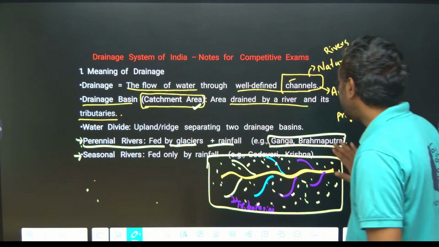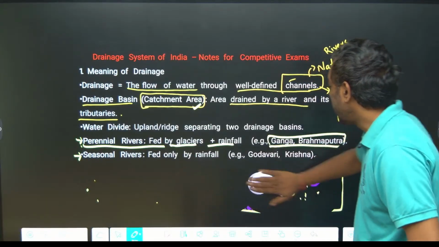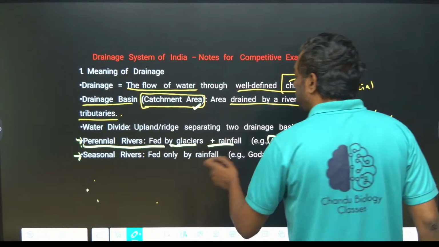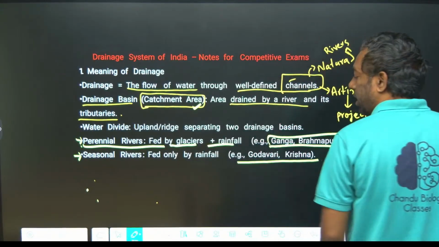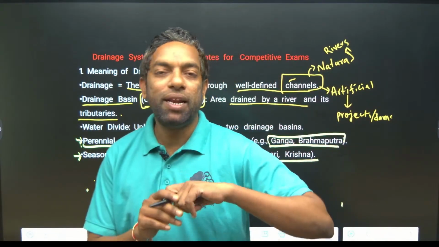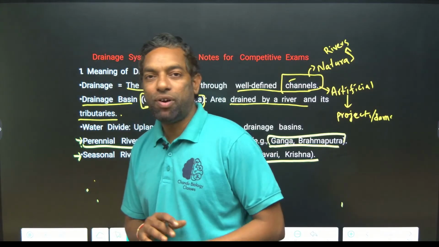The seasonal river system depends on rainwater, mostly South Indian rivers like the Godavari and Krishna. The North Indian river system is perennial, with glacial melt forming the water flow into the plains.